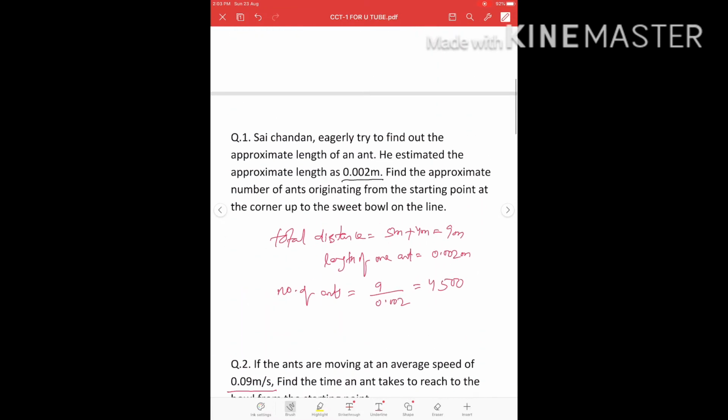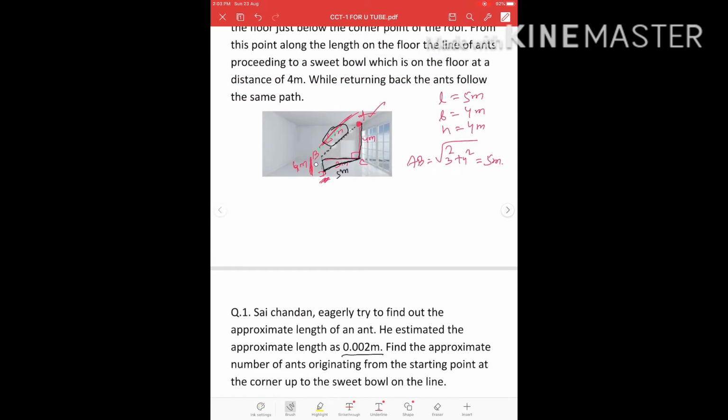The same distance the ant will cover, that is 5 meter here and 4 meter here, total is 9 meter, but he traveled in some other direction. Okay.